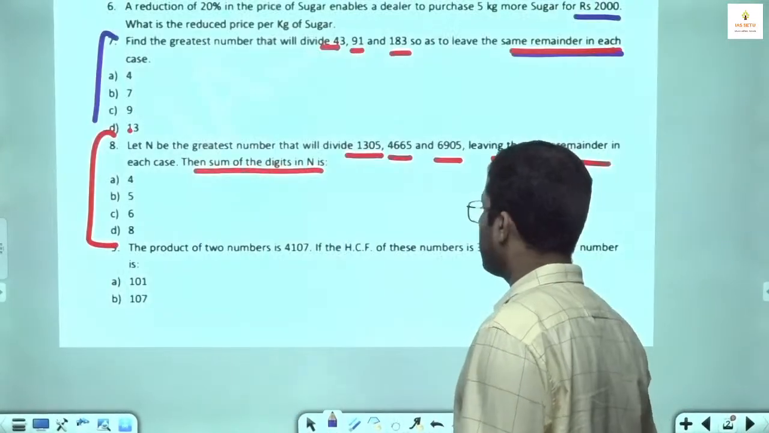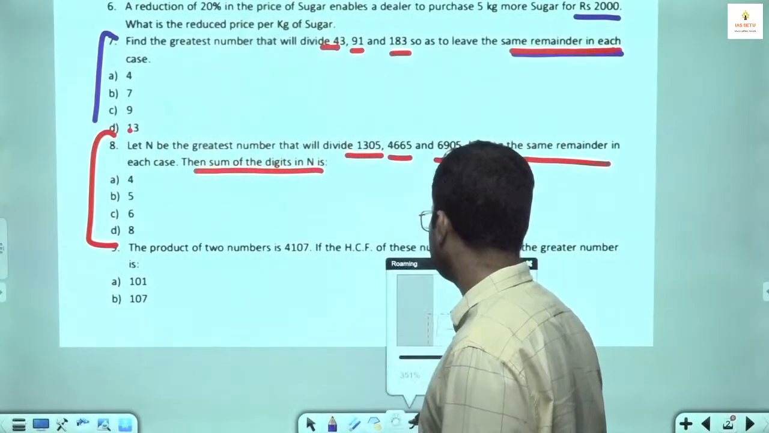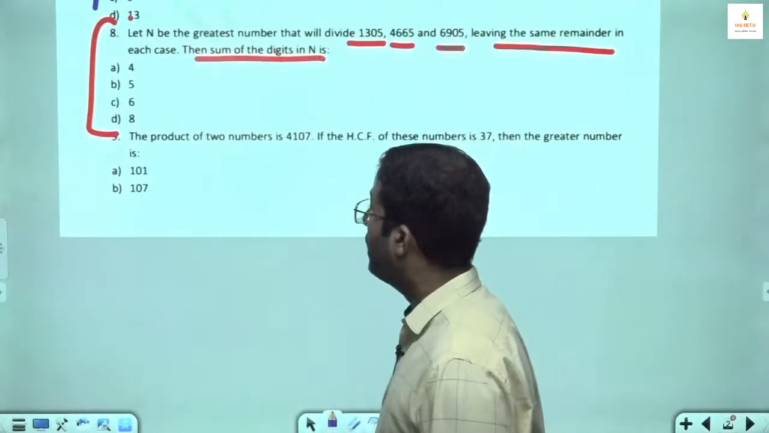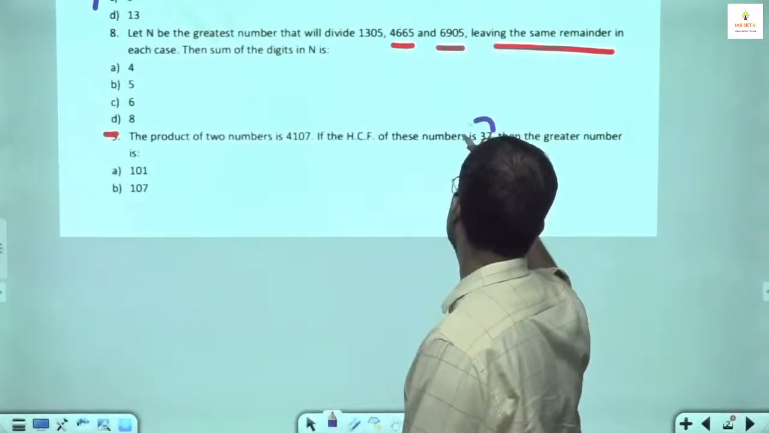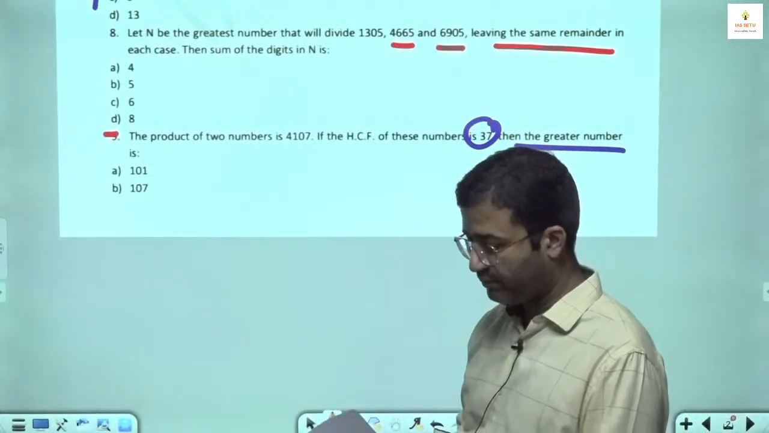Next is question number 9. This type of question we have discussed in the classes. The product of two numbers is 4107. If their HCF is 37, find the greatest number.